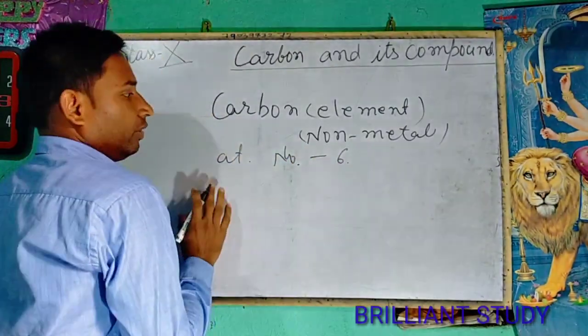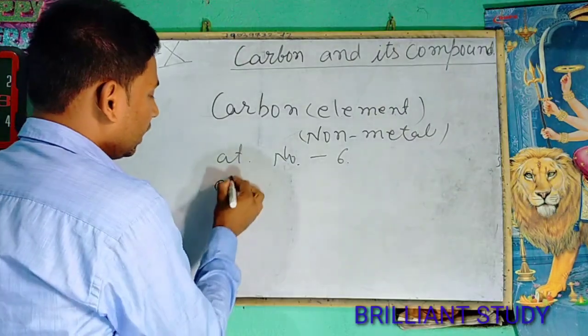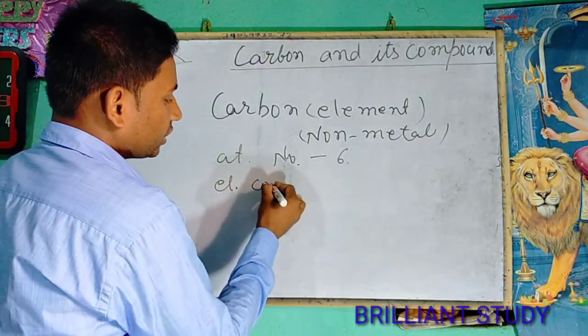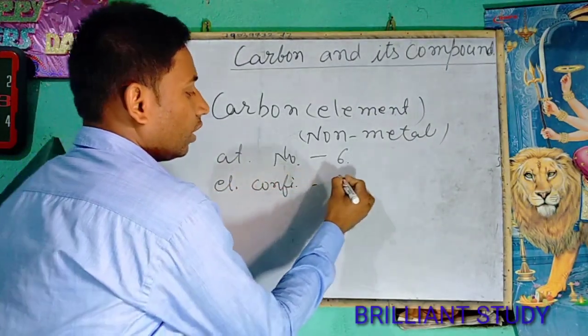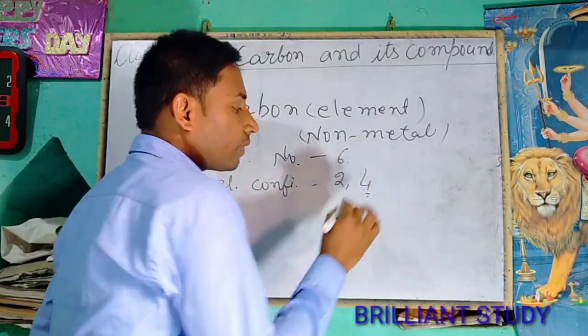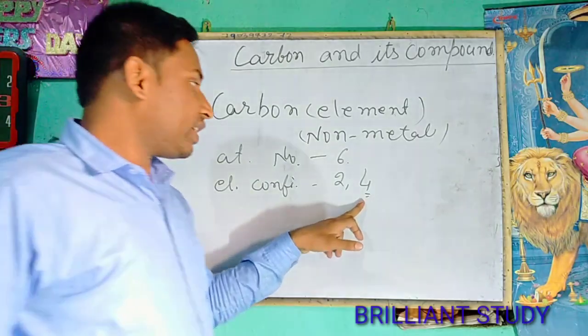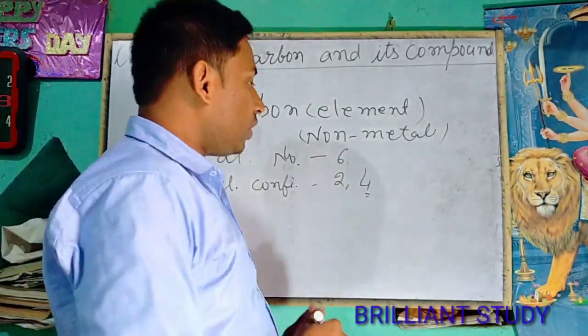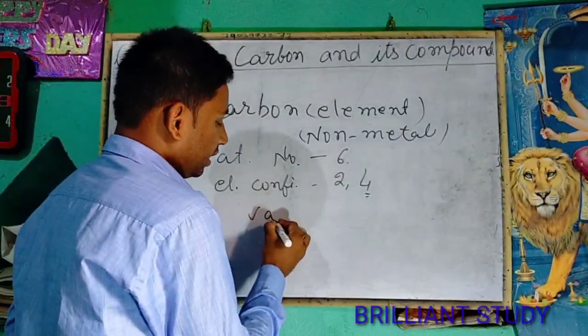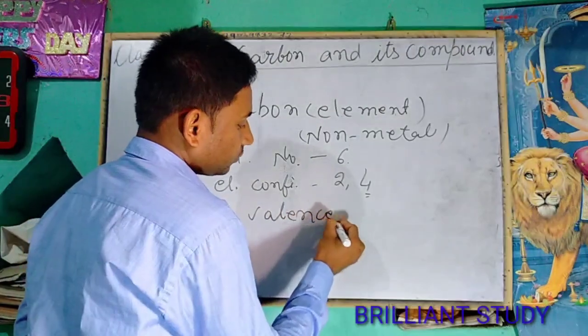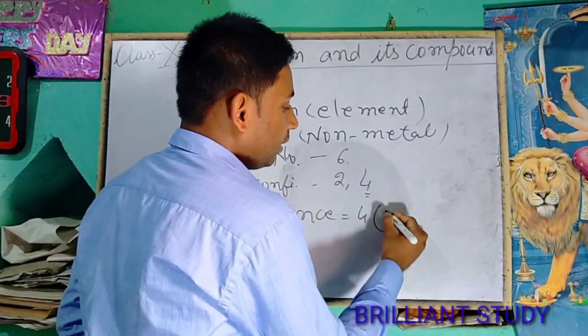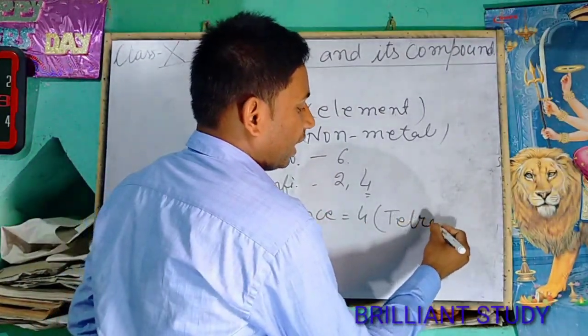Its electronic configuration is 2 and 6. In the valence shell of its electronic configuration there are 4 electrons, so its valence is 4 and it is called a tetravalent element.